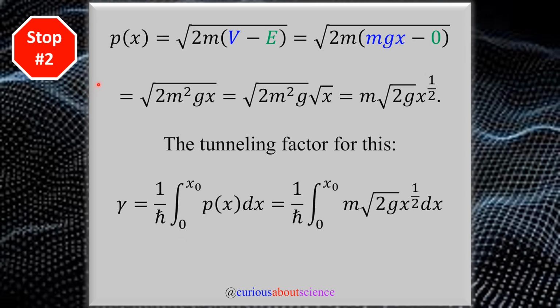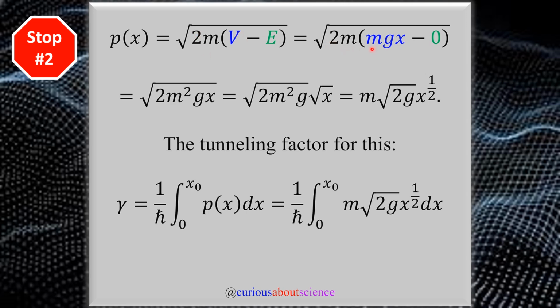So straight to stop number 2. The momentum in this case is the square root of 2m(V minus E). We've seen this before. Again, this is in the non-classical region, so we have E equals 0, and so V is greater than all that. So again, be aware of the regions and how that sets up the momentum, whether you need magnitude or to switch in the order, things like that.